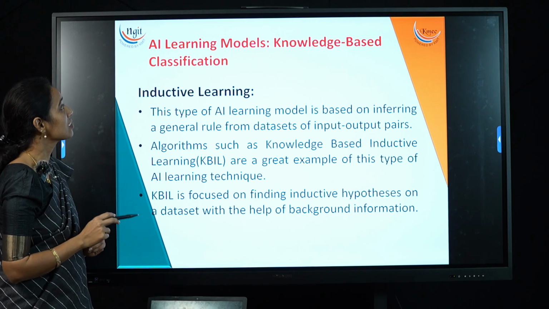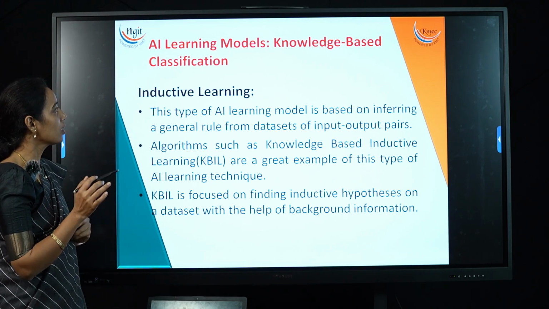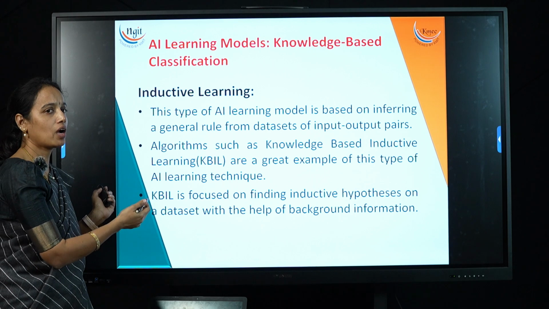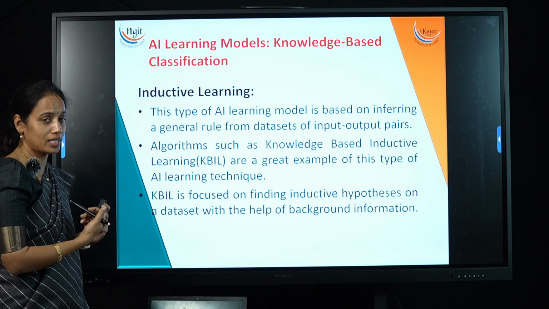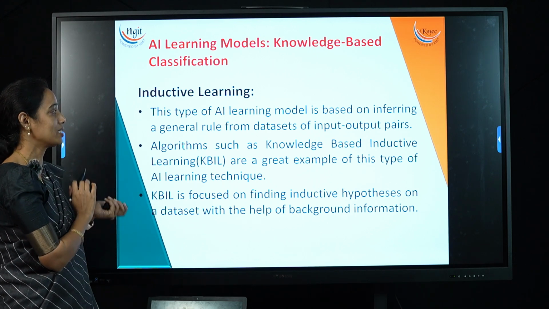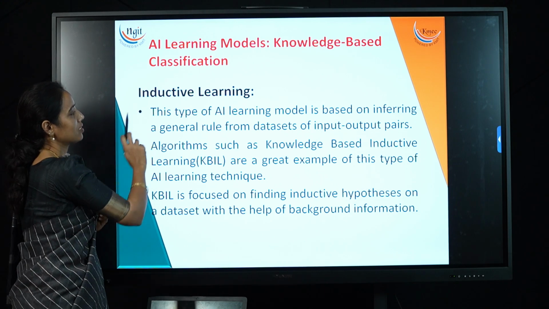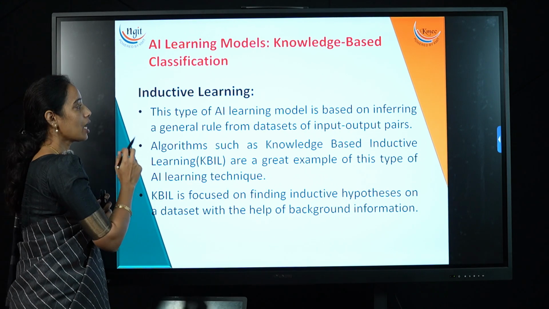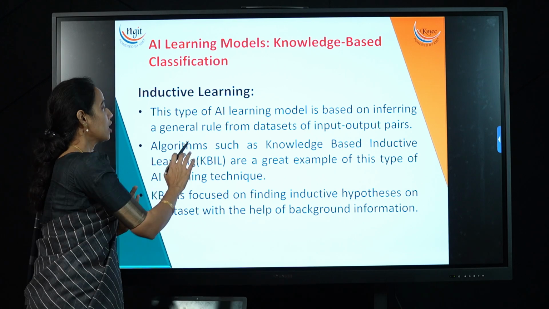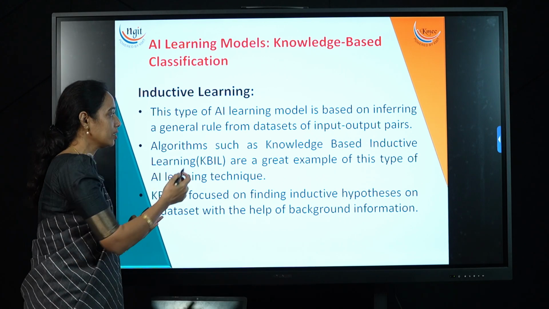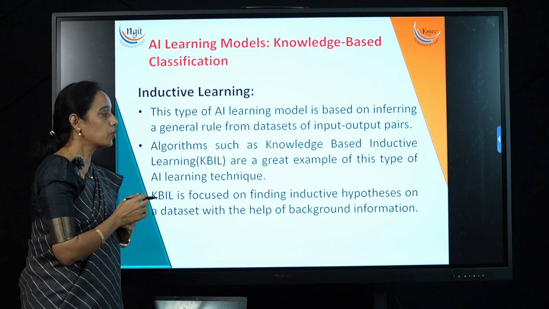And the next one is AI learning models, that is, knowledge-based classification. Till now we have discussed one type of learning, and now we are discussing another type of learning, knowledge-based classification. The first one is inductive learning. This type of AI learning model is based on inferring a general rule from data sets of input-output pairs.